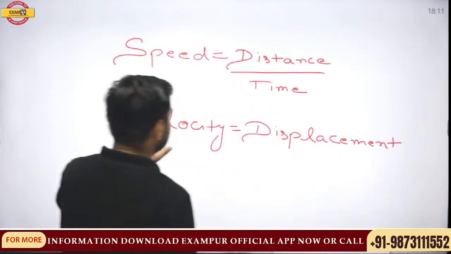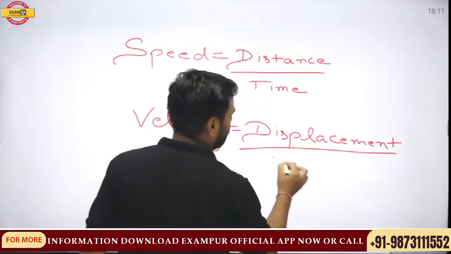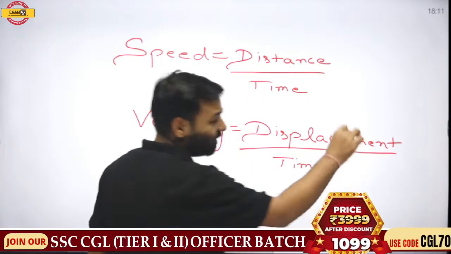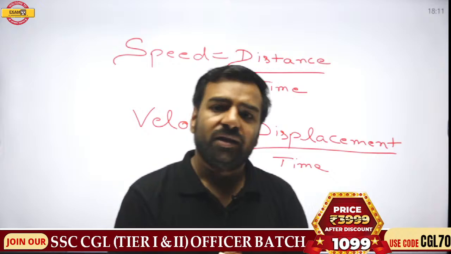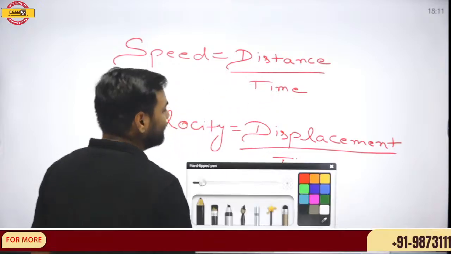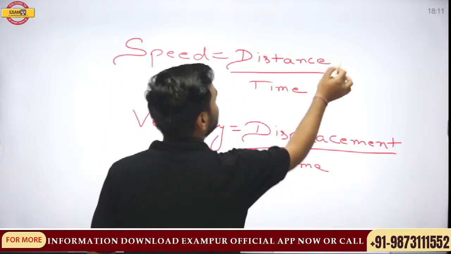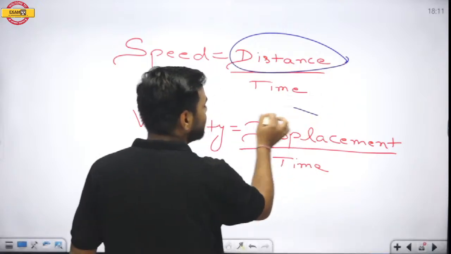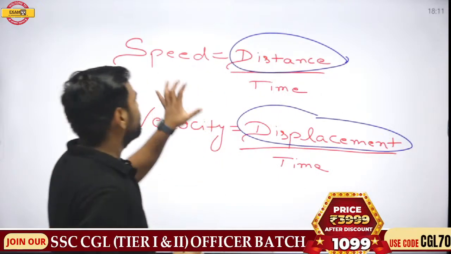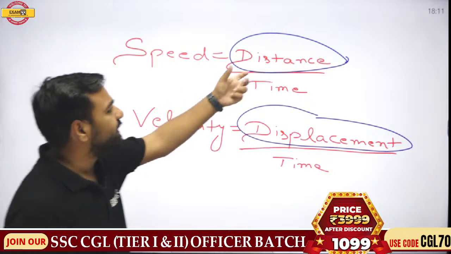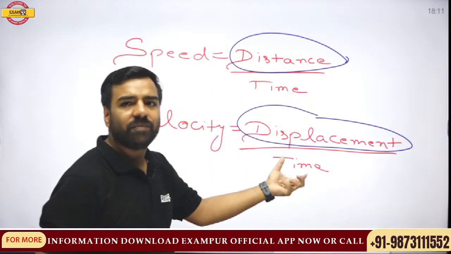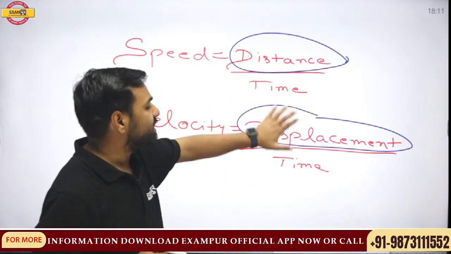For calculating velocity, we need displacement upon time. But now there's one more issue. Sir, what is exactly the difference between distance and displacement? Speed and velocity only vary with these terms. The time is the same. The only difference is distance and displacement.